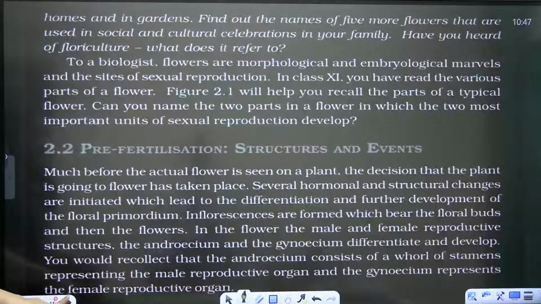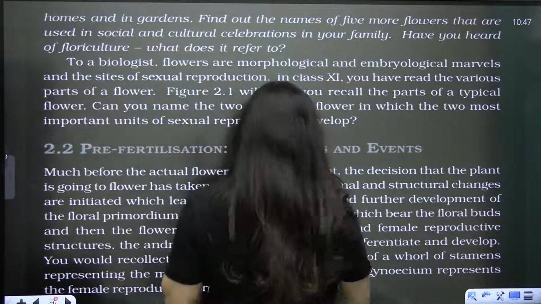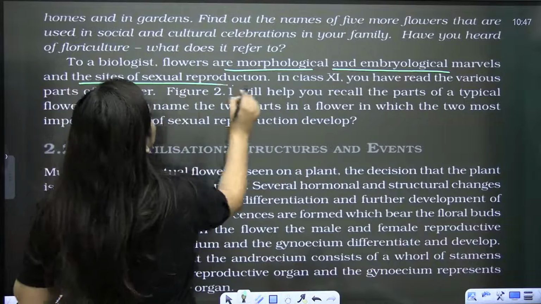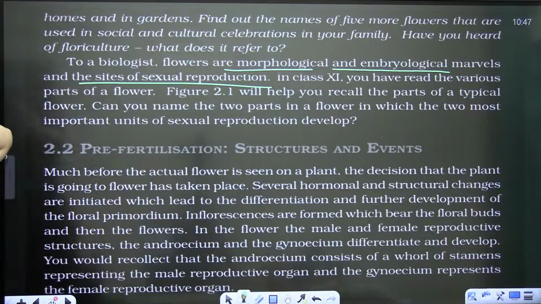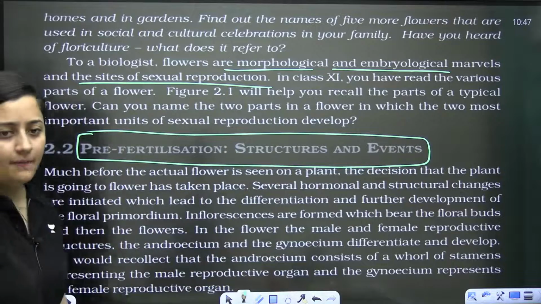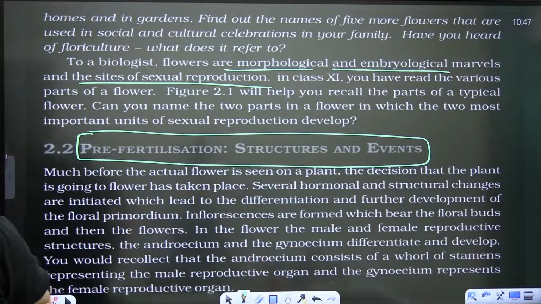Okay, done. So that is given here. So to a biologist, flowers are the morphological and embryological marvels and the sites of sexual reproduction. They are the morphological and embryological marvels and the sites of sexual reproduction. So this is the part that we need to start now, the structure and the events here. So it will come under the pre-fertilization events. Okay, done, bache? Done? Any doubt? Sure?